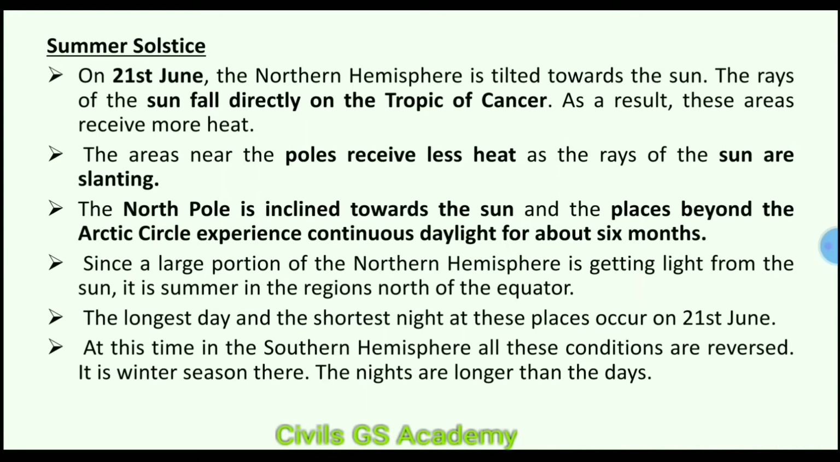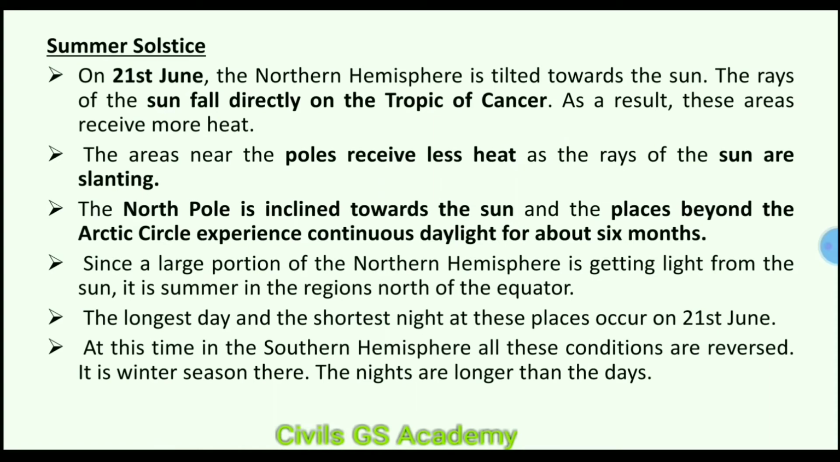So now we discuss summer solstice, which we have earlier discussed in the figure. On 21st June, the northern hemisphere is tilted towards the Sun. The rays of the Sun fall directly on the Tropic of Cancer. As a result, these areas receive more heat. So on 21st June, where is the Sun? At the Tropic of Cancer, vertically over the Tropic of Cancer. So the northern hemisphere is under summer condition.